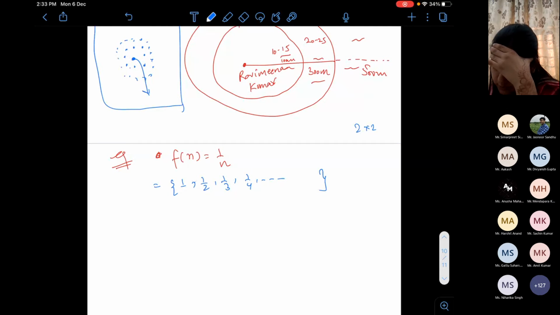Zero. But remember, when I did the set 1 by n, the infimum came out to be 0. That means there is a relation between infimum and the limit in some cases. Agreed? Right now I am writing the limit to be L. Later we will talk about the relations.